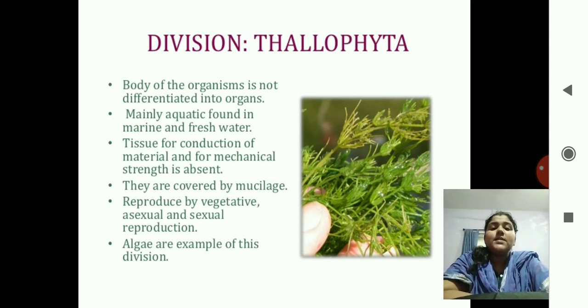Then second point, mainly aquatic, found in marine and freshwater. As they do not have a differentiated body, that is they do not have separate stem, leaves, or roots. They do not have separate parts. So mostly they are found in freshwater or salty water. The tissue for conduction of material and for mechanical strength is absent. As there are no differentiated body parts, they do not need any transport system. So there is no tissue system in them for conduction.